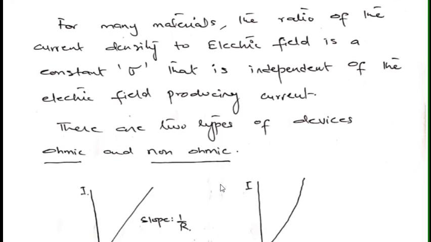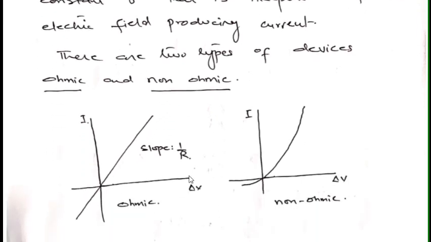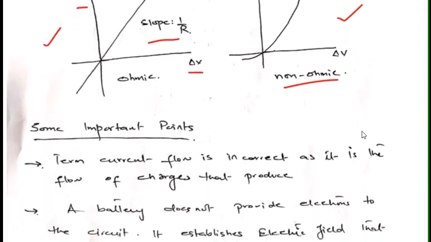There are two types of devices, that is ohmic and non-ohmic devices. When we talk about ohmic devices, we'll see that the relation between voltage and current is a linear relation, and the slope is 1 over R. But for non-ohmic devices, we'll get an exponential increase, and usually we have seen this in diodes. So this is how ohmic devices are graphically represented, and this is how non-ohmic devices are shown.